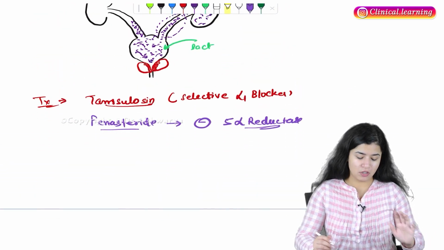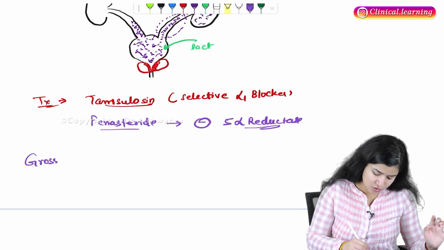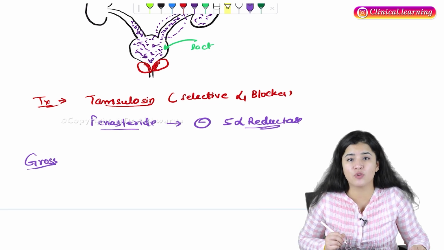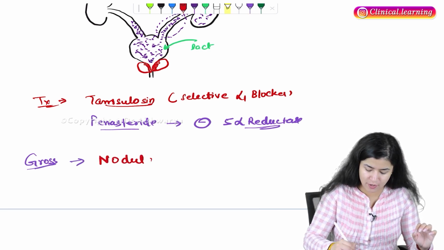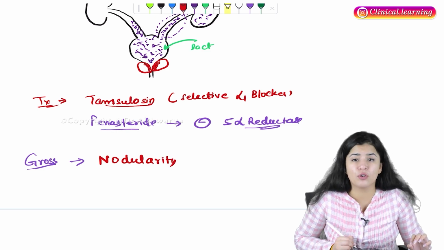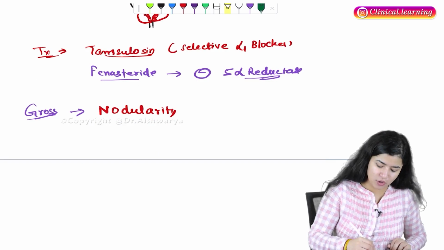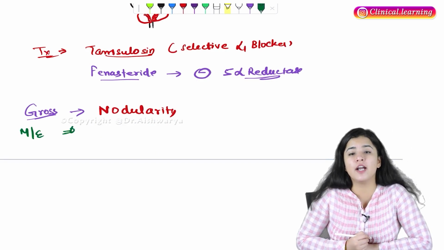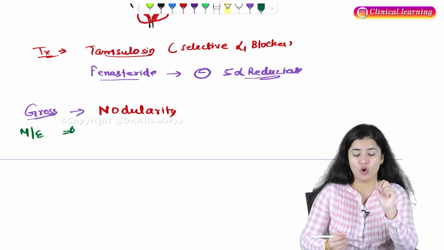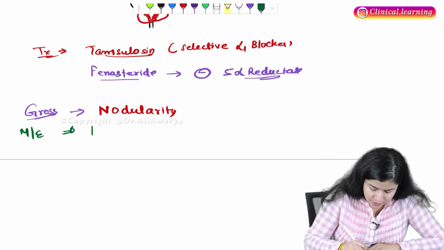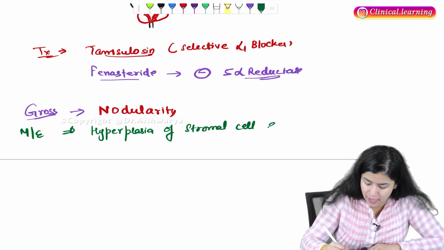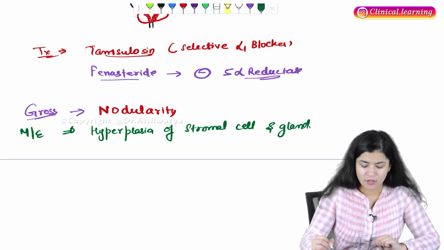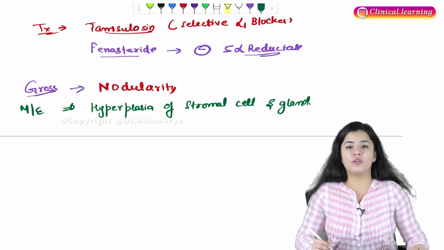Now see, on gross examination of this patient who is suffering from BPH, what are you going to see? You can clearly appreciate the nodularity. There is nodularity on gross examination, and on microscopic examination, what are you going to find? You are going to find there is hyperplasia of stromal cells and glands. Okay, so this is all about BPH.